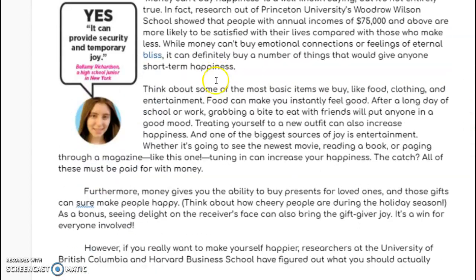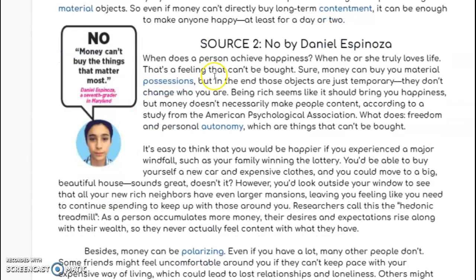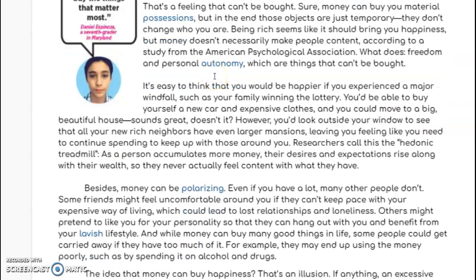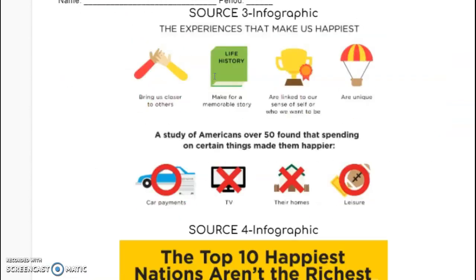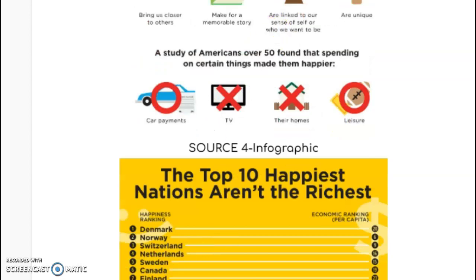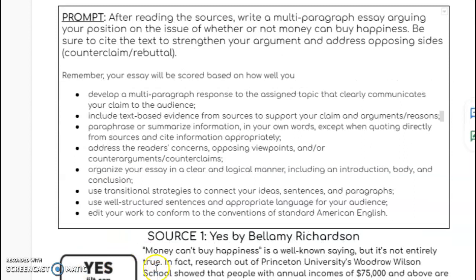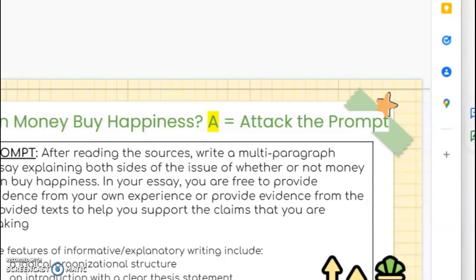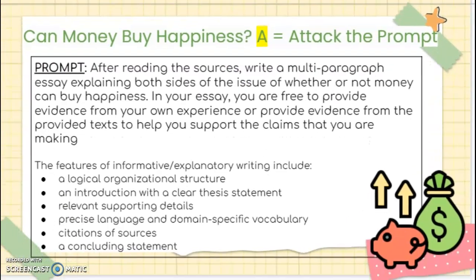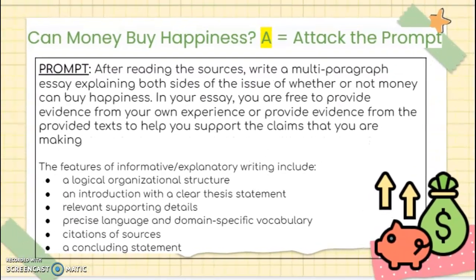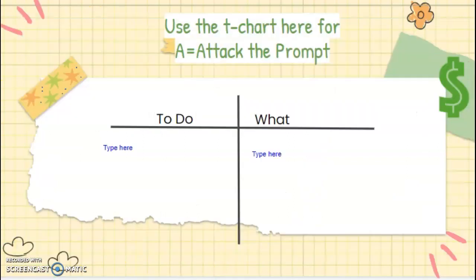We all then went ahead and read source 1 and source 2. I had you annotate both of them. We haven't quite looked at source 3 and source 4, which we will be looking at today, but I'm going to have you annotate and take a stance today on whether you do think money can buy happiness, whether that is a yes or a no. So on this slide, slide 2, you have nothing to do. I just wanted to reiterate, here's the prompt for you. Slide 3 is what you will actually have to do.